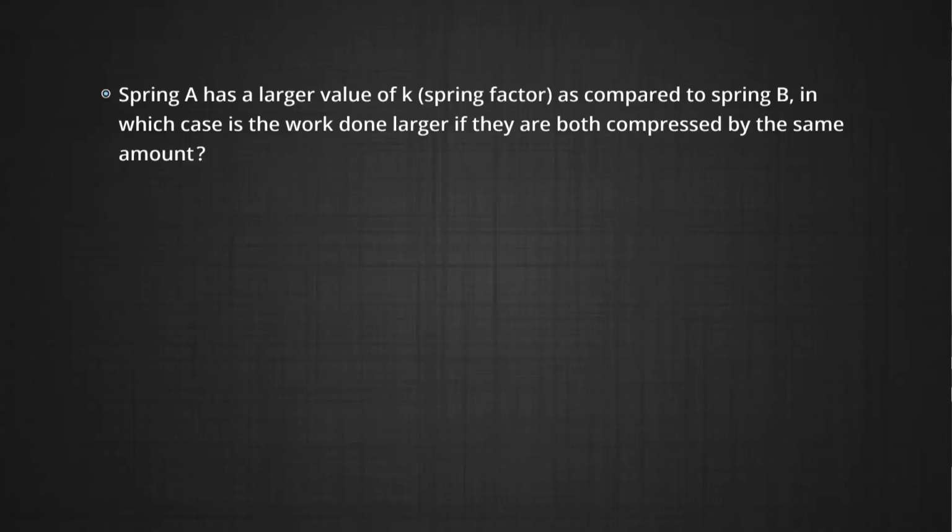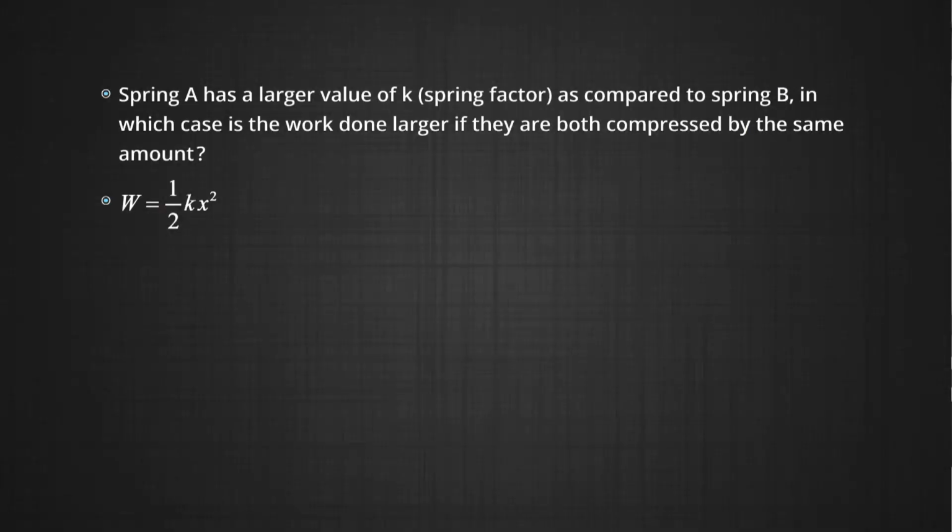If spring A has a larger K value as compared to spring B, in which case would you need to do more work to compress it by the same amount? That's easy to figure out because work done is equal to the energy stored in it, and we have learned to calculate that the energy stored in the spring is equal to half kx square.